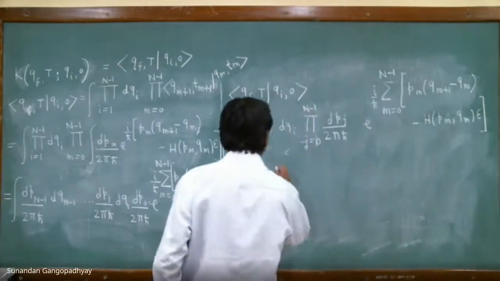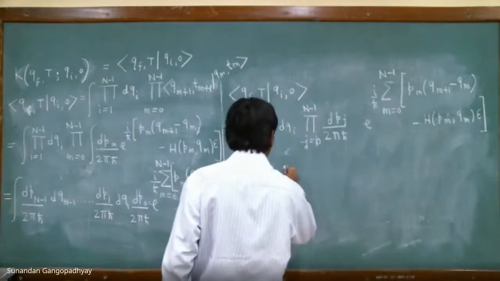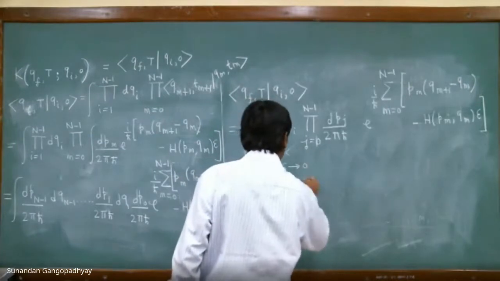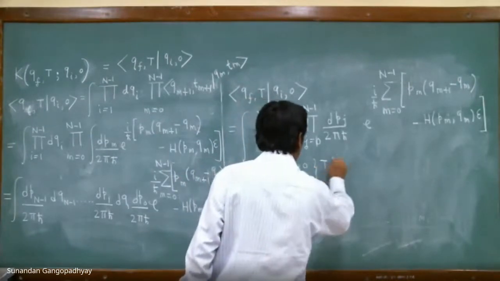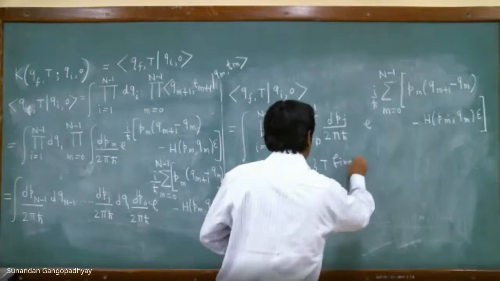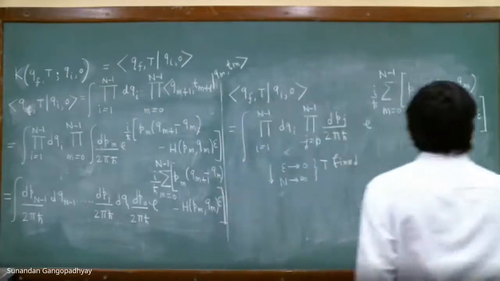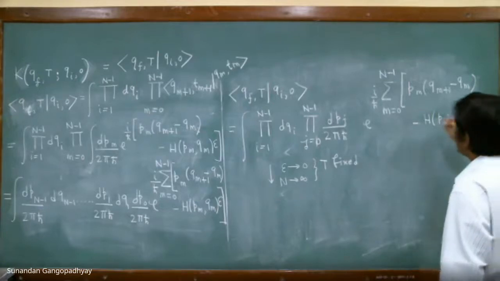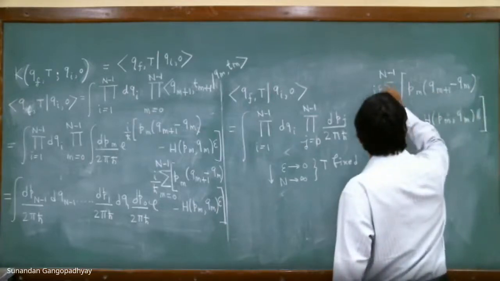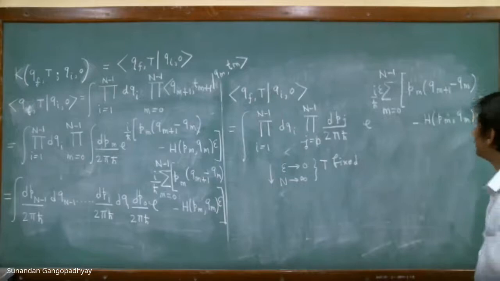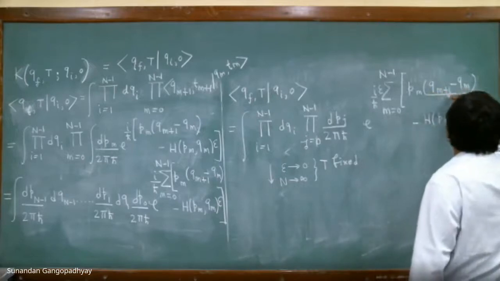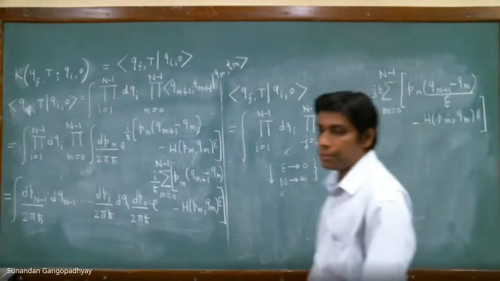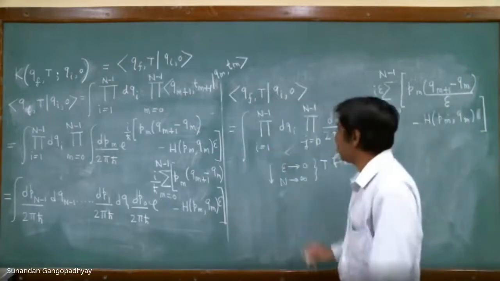And now we shall take, as I mentioned earlier, that epsilon goes to 0 and therefore n goes to infinity with t fixed. If we take this limit, then you can see that in this limit, I can take this epsilon outside. There is a division by epsilon. And now I take this limit, epsilon going to 0 and n tending to infinity.